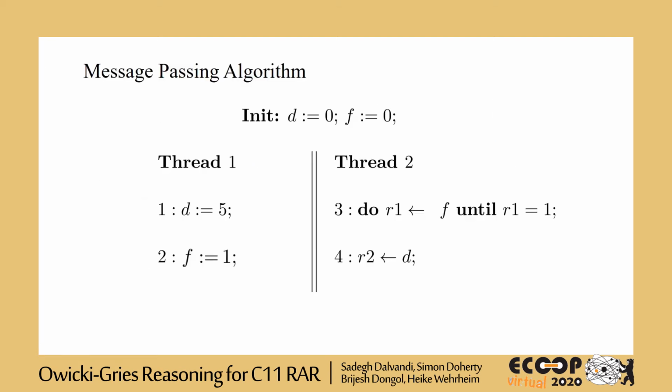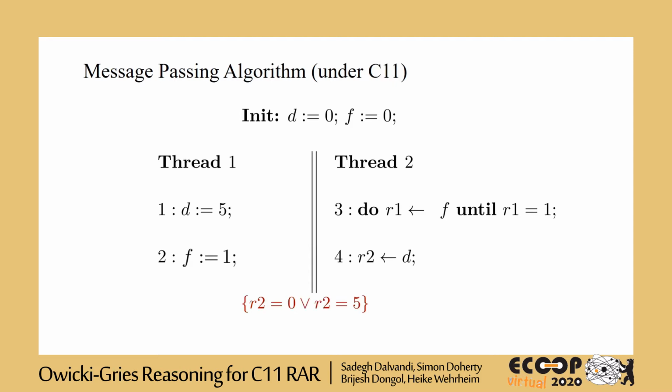Let's start by considering this message passing algorithm. If this program is executed under sequential consistency, once it is terminated, the value of local register R2 is going to be 5, and this post condition can be established. If the same program is executed under C11 weak memory model, we will only be able to establish this weaker post